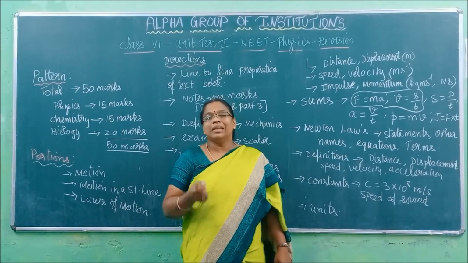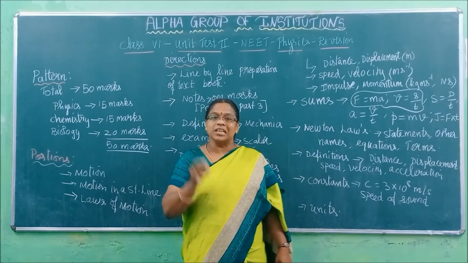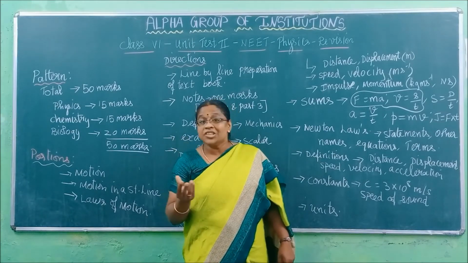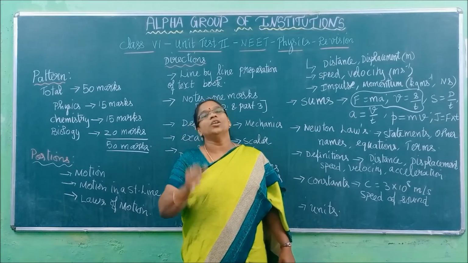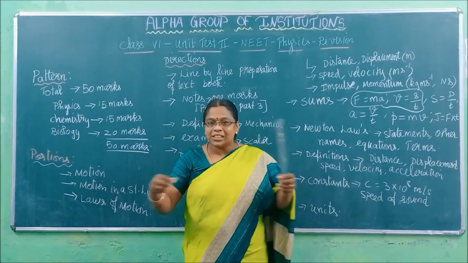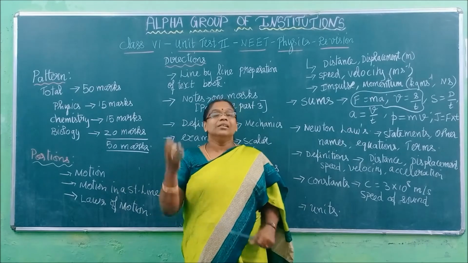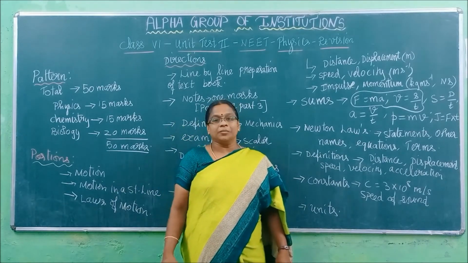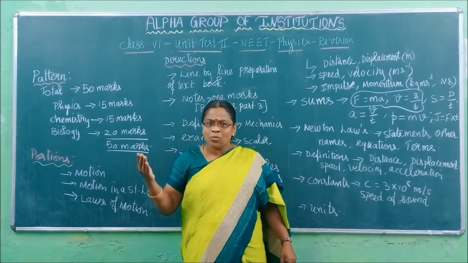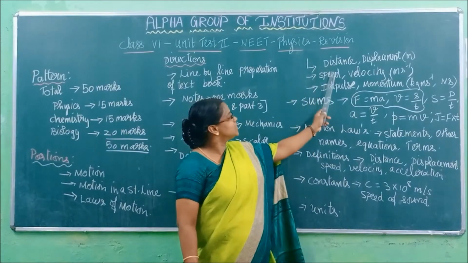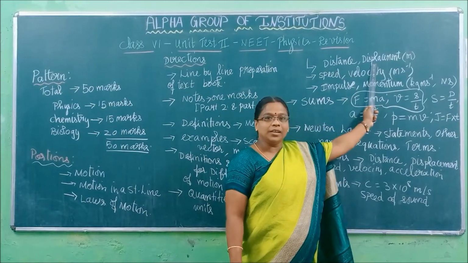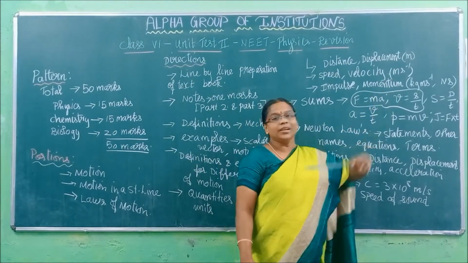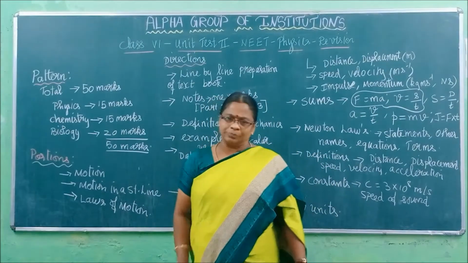Temperature is 40 degrees Celsius. That Celsius is called the unit. Length is 50 centimeter. That centimeter is the unit. Can you recollect all those now? Right. Now distance and displacement are quantities which have the same unit only, meter.